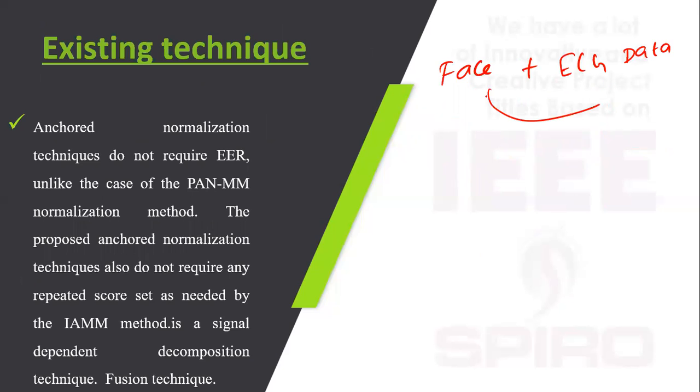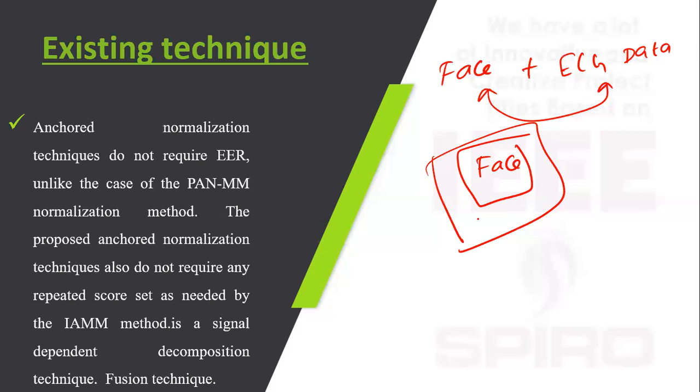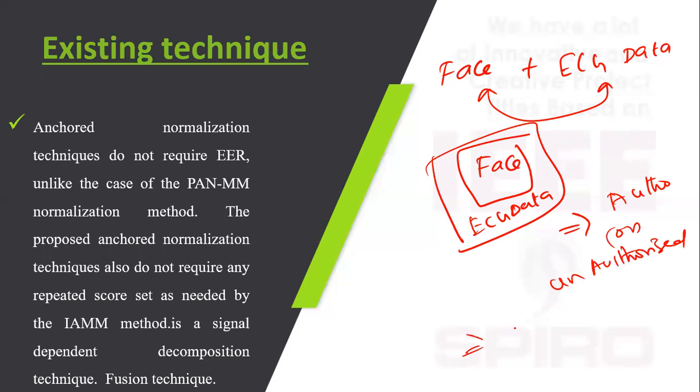They used normalization techniques to fuse the face image with the ECG data, and finally the person is detected as authorized or unauthorized. So the fusion model is not suitable for 100% output.